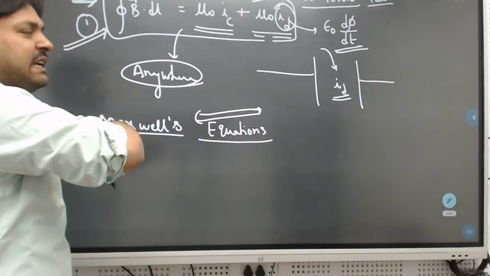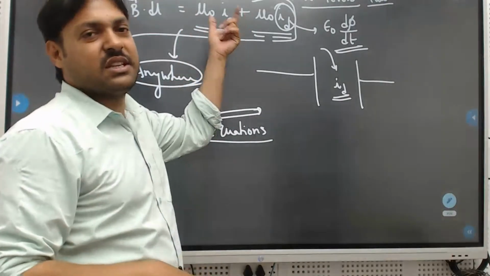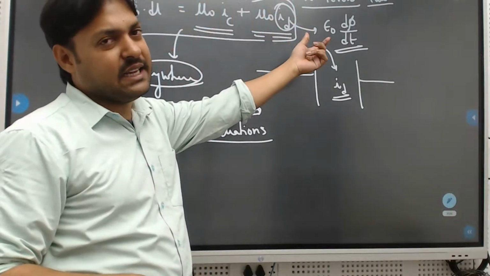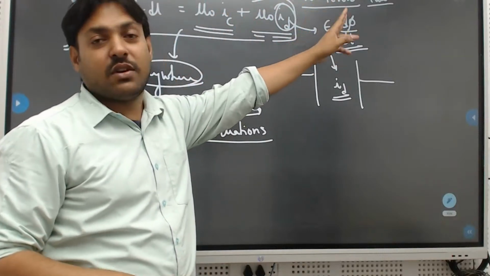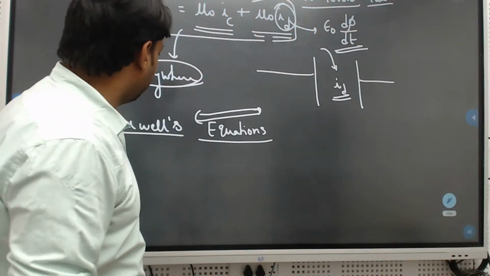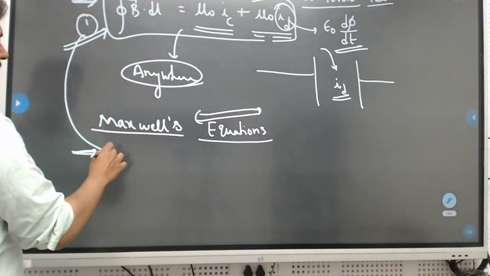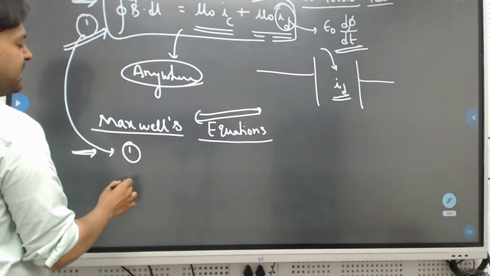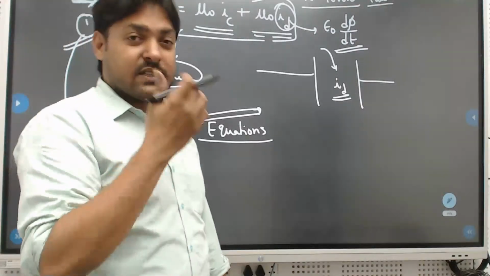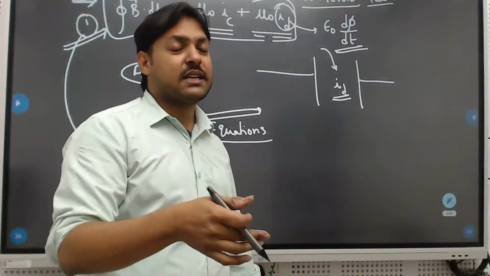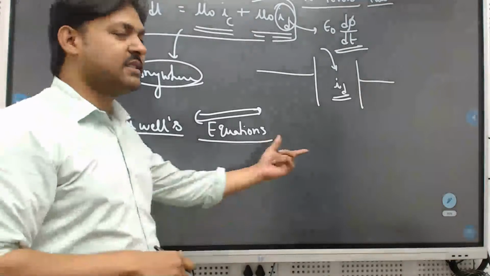He corrected it, which is mu naught times IC plus ID, or mu naught times IC plus mu naught times epsilon naught times d phi by dt. All right, so the first formula is done; no need to waste much time. If they ask at board level, try to write the Maxwell equations. You have to write all of these equations.